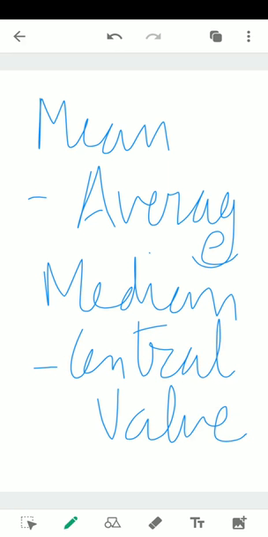So what did we learn from this video? We understood what is grouped data, what is ungrouped data, and we calculated mean of ungrouped data. Remember, we calculated mean and median both for ungrouped data only. In the future classes, I think you will be learning about the mean and median of grouped data in class 10. So mean was average value and the median was central value.